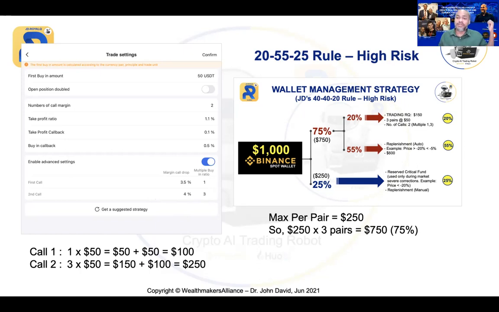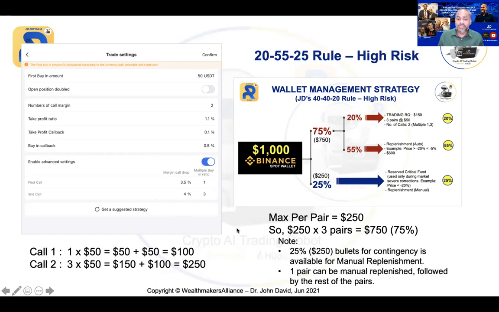So the robot will not take further funds from my Binance wallet. Now, if I cap it at 250 and I run 3 pairs, that will be 750 or 75%, as I have allocated. So the remaining 25% or 250 is my bullet for contingency. 250 means I can deal with 1 pair first.